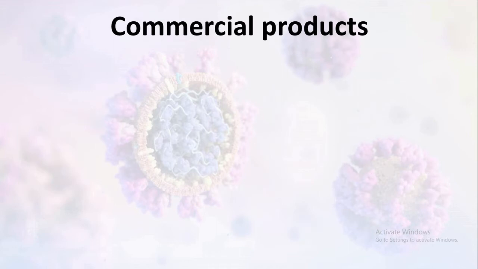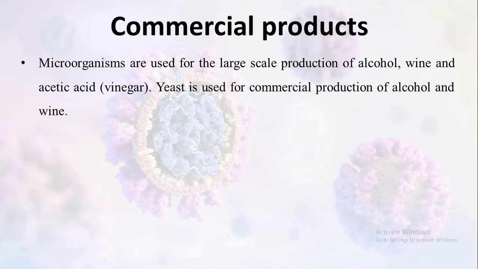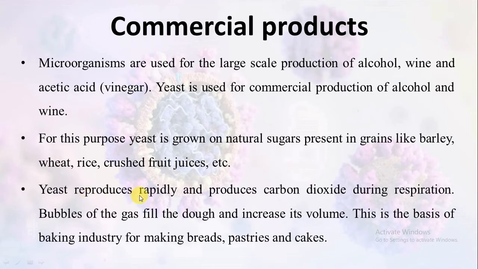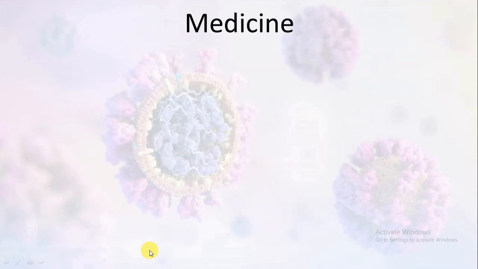Next is commercial products. Microorganisms are also used for the production of alcohol, wine, acetic acid. Yeast is used for commercial production of alcohol and wine. For this purpose, yeast is grown on natural sugars present in grains like barley, wheat, rice, and crushed fruit juices. Yeast reproduces rapidly and produces carbon dioxide during respiration. Bubbles of the gas fill the dough and increase its volume, and this is fermentation. This is the basis of the baking industry for making breads, pastries and cakes.